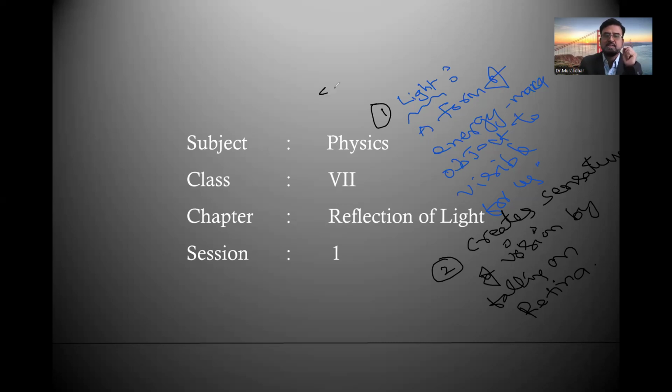Note these 2 points as synopsis, the basic points, right? So light is a form of energy which makes objects visible for us. We cannot imagine the world without light. Can you imagine? In olden days, they used to have only natural light from the sun. But after the discovery of the bulb by Thomas Alva Edison, so many changes happened and are happening in the world of light.